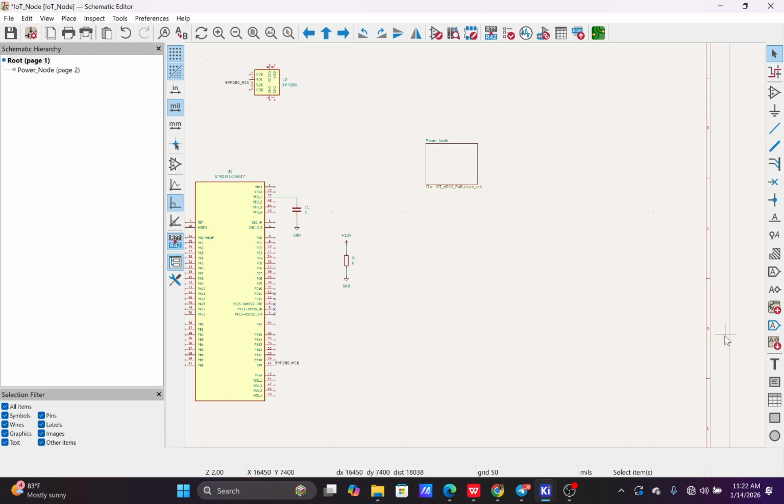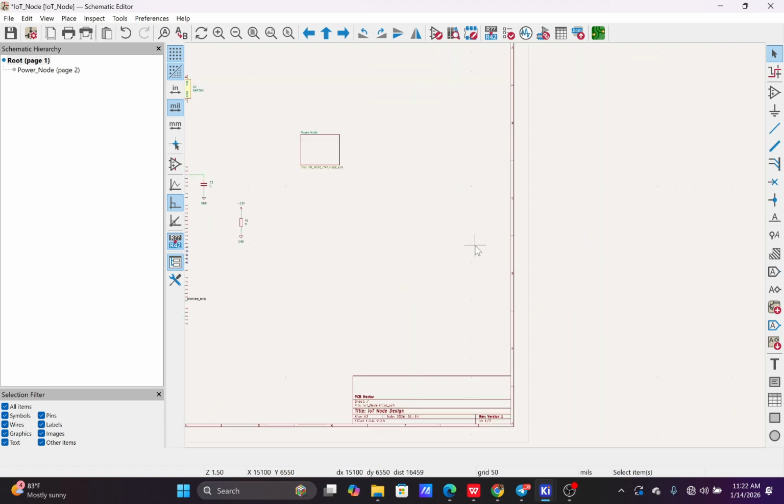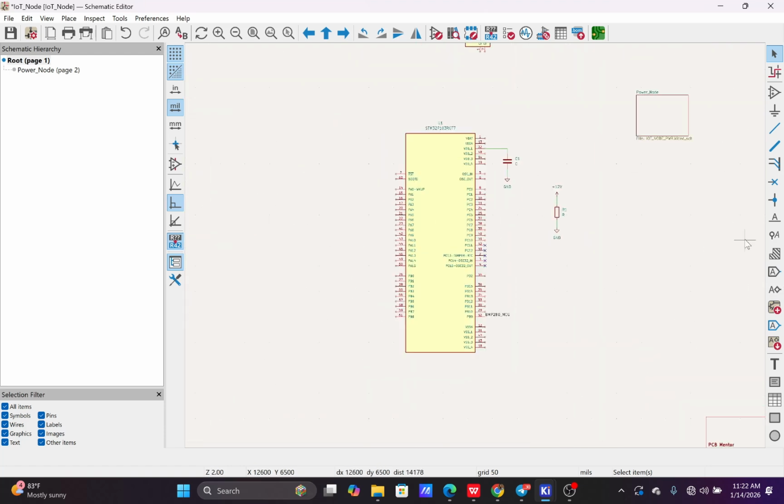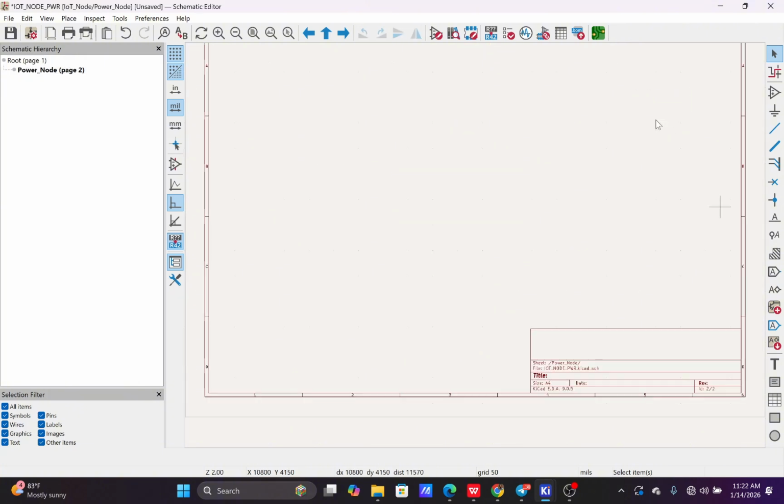Then I'll tell you guys about something that's important for the hierarchy sheet, which is the place global label. To establish connection within a hierarchy sheet and other hierarchy sheets or different sheets on the design, we have different methods that we can use, but I'll just show you guys the place global label.